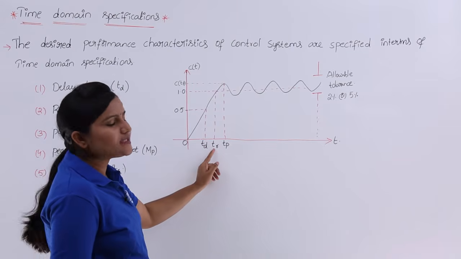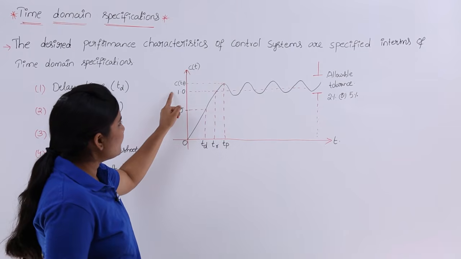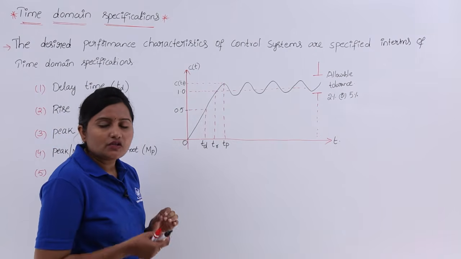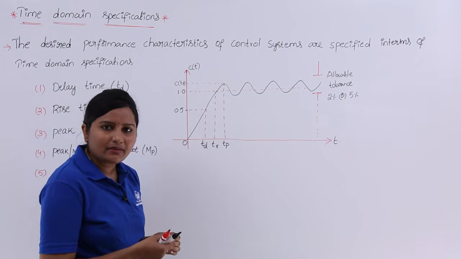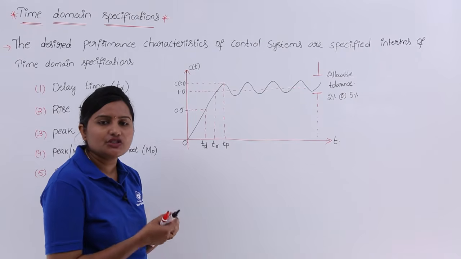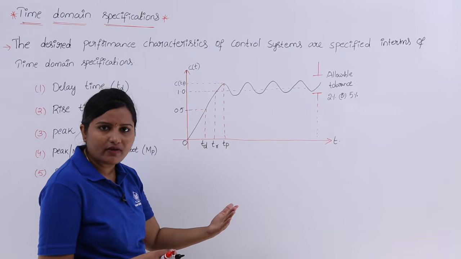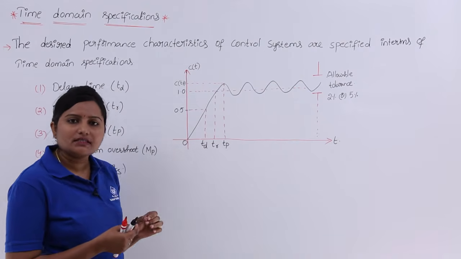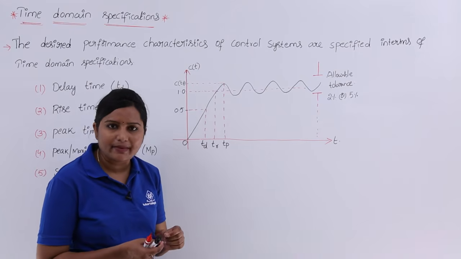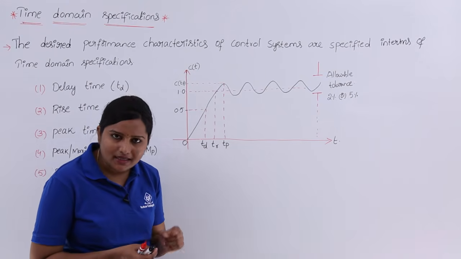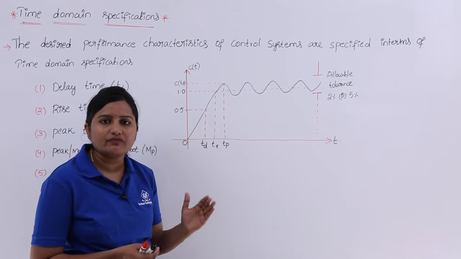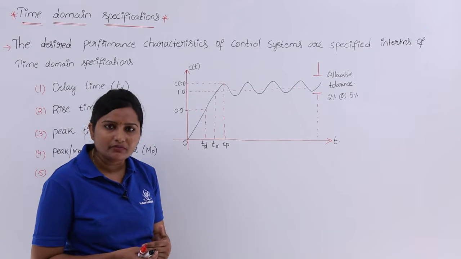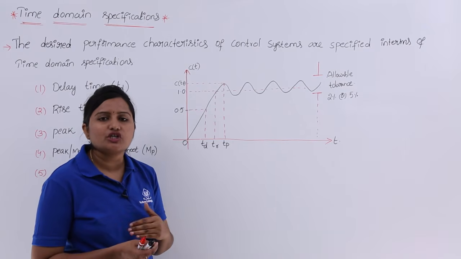Coming to rise time. If this is 50%, this is treated as 100%. Rise time is the time taken for the response to go from 0 to 100% of its final value. This 0 to 100% measurement is for an underdamped system. If the system is underdamped, rise time is calculated as the time taken to rise from 0 to 100%.